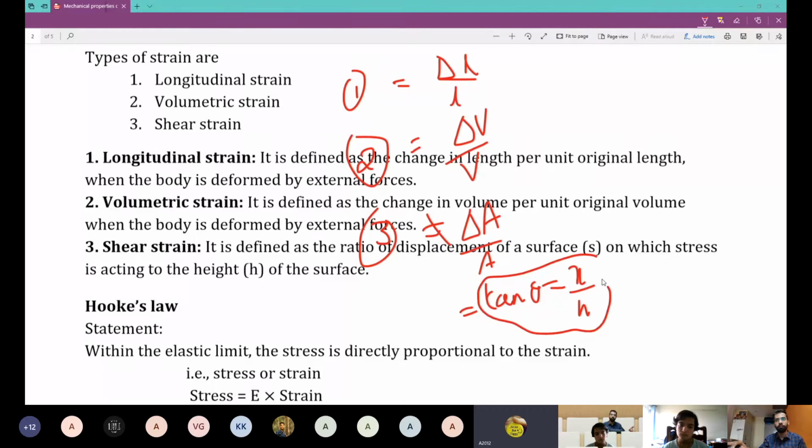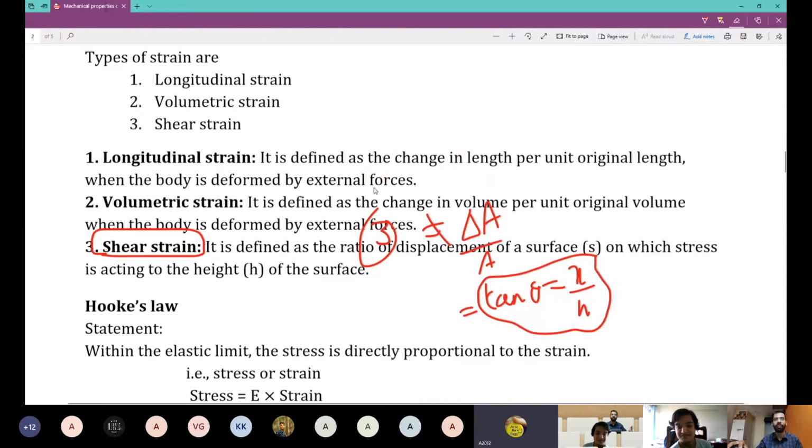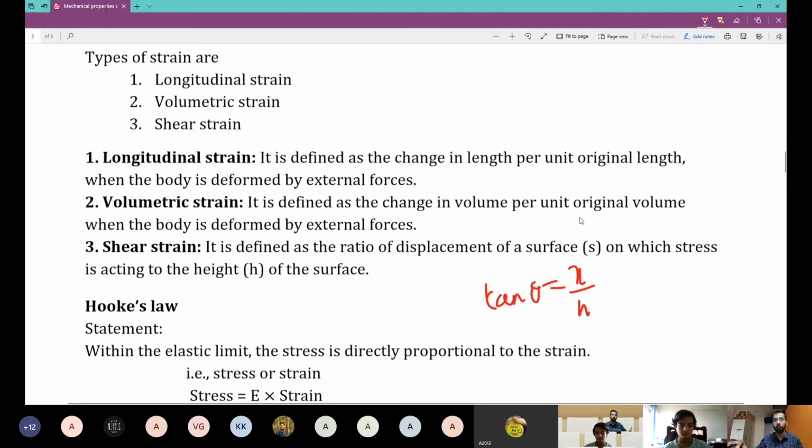This is the formula. Now I will define shearing strain based on the formula, because this is where most kids make the mistake. You will write delta L by L, delta V by V. Here it is not delta A by A. I haven't told you what shear strain is yet, so I'll tell you now. You see the formula tan theta equals x by h. This is shear strain. Both are the formulas. You can write shear strain equals tan theta, shear strain equals x by h.